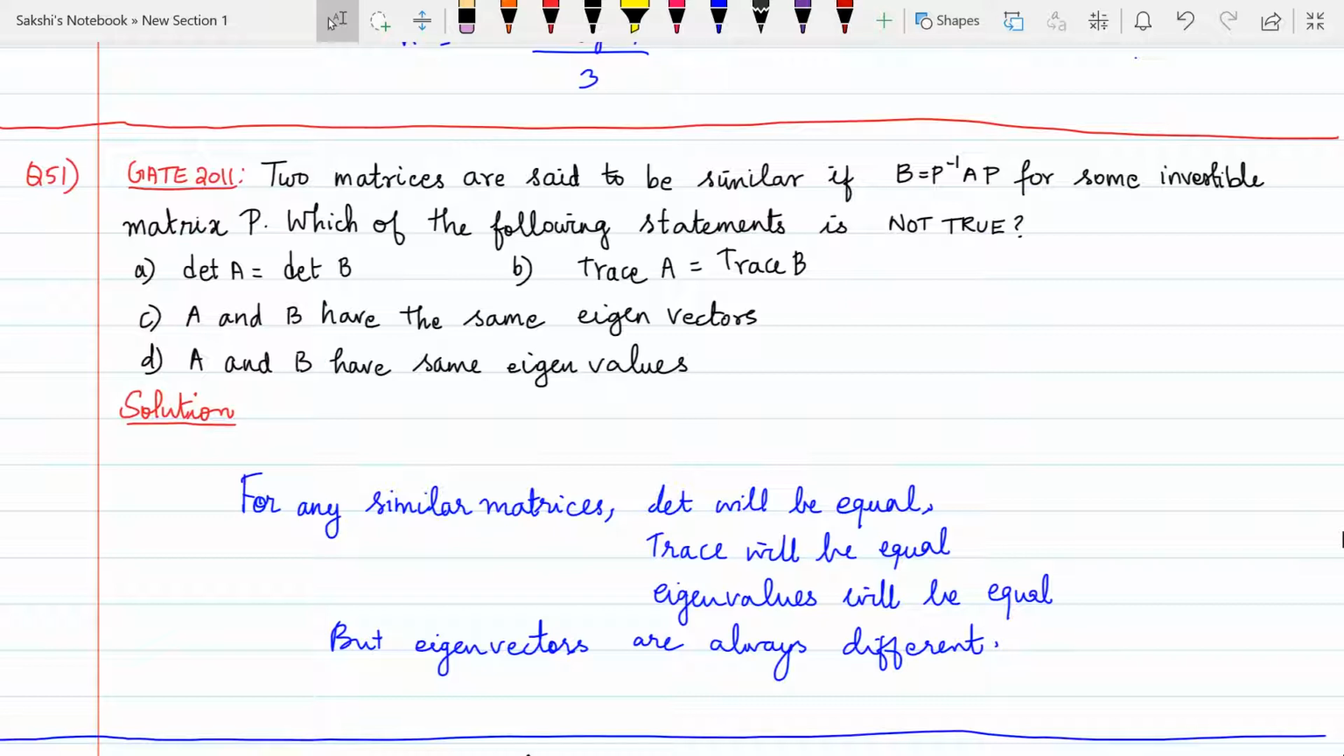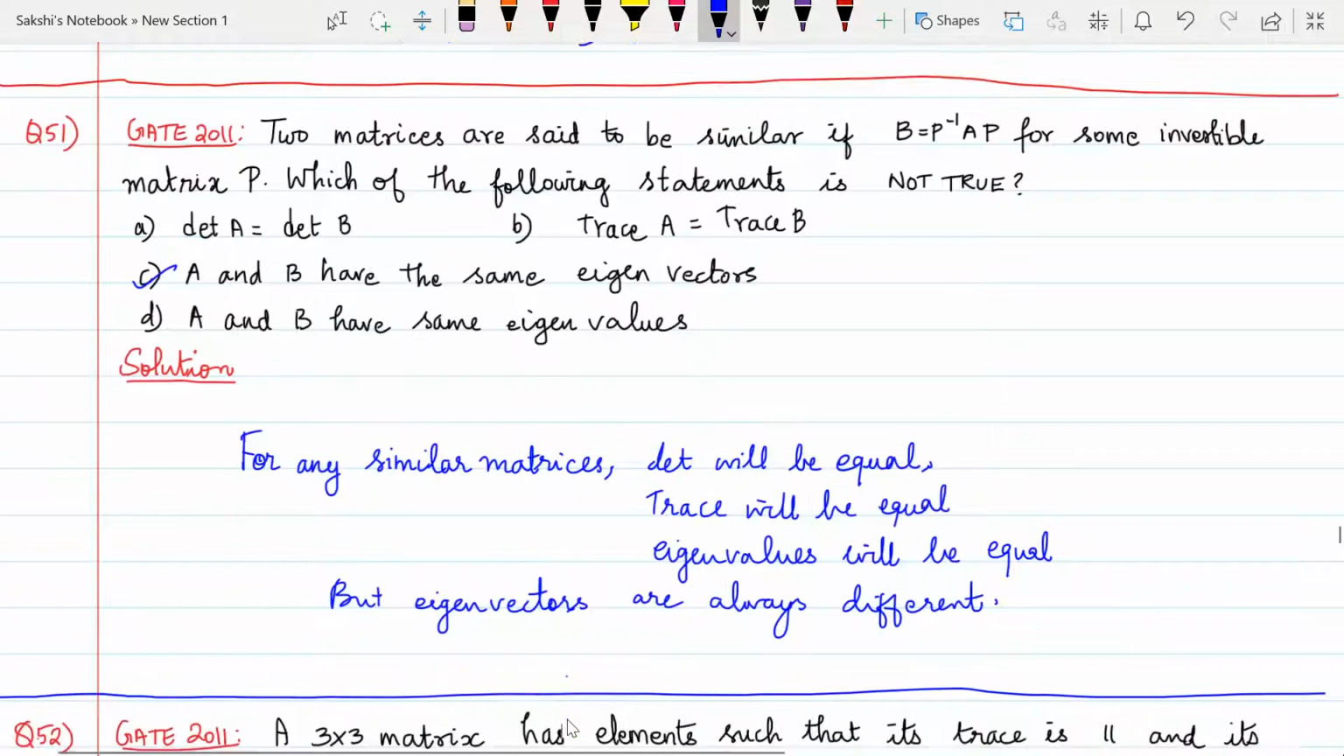Pauli's exclusion principle, which says that no two electrons can have the same quantum numbers, right? So similarly here, no two similar matrices can have the same eigenvectors. There should be some difference between these two similar matrices, and that difference is given by different eigenvectors. So eigenvectors will not be the same for any similar matrices.